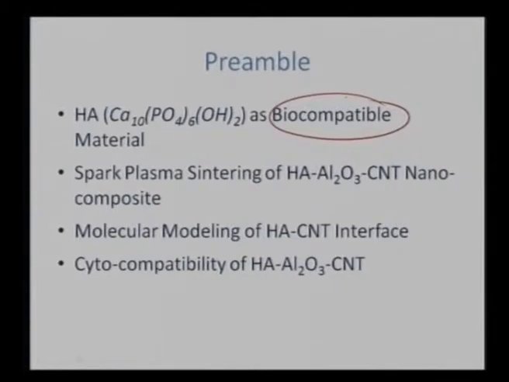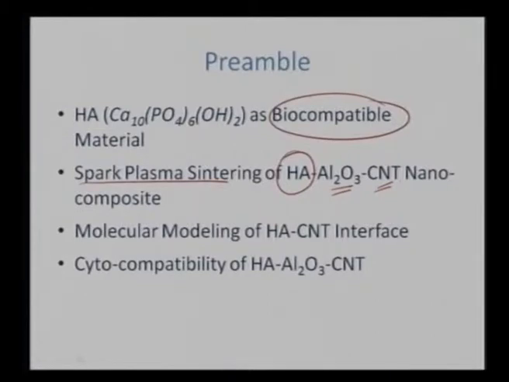Later on, this particular material has been spark plasma sintered. So in this case, we will talk about the processing part. This material has been spark plasma sintered with the reinforcements of aluminum oxide and carbon nanotube to form a nano biocomposite. And why we are doing that, we will come back to the need of it.